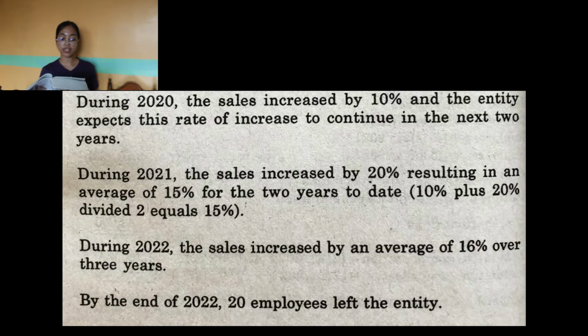During 2020, the sales increased by 10% and the entity expects that this rate of increase to continue in the next 2 years. During 2021, the sales increased by 20%, resulting in an average of 15% for the 2 years to date. 10% plus 20% divided by 2, so that is equal to 15 kasi average daw. During 2022, the sales increased by an average of 16% over 3 years. So by the end of 2022, there are 20 employees who left the entity.